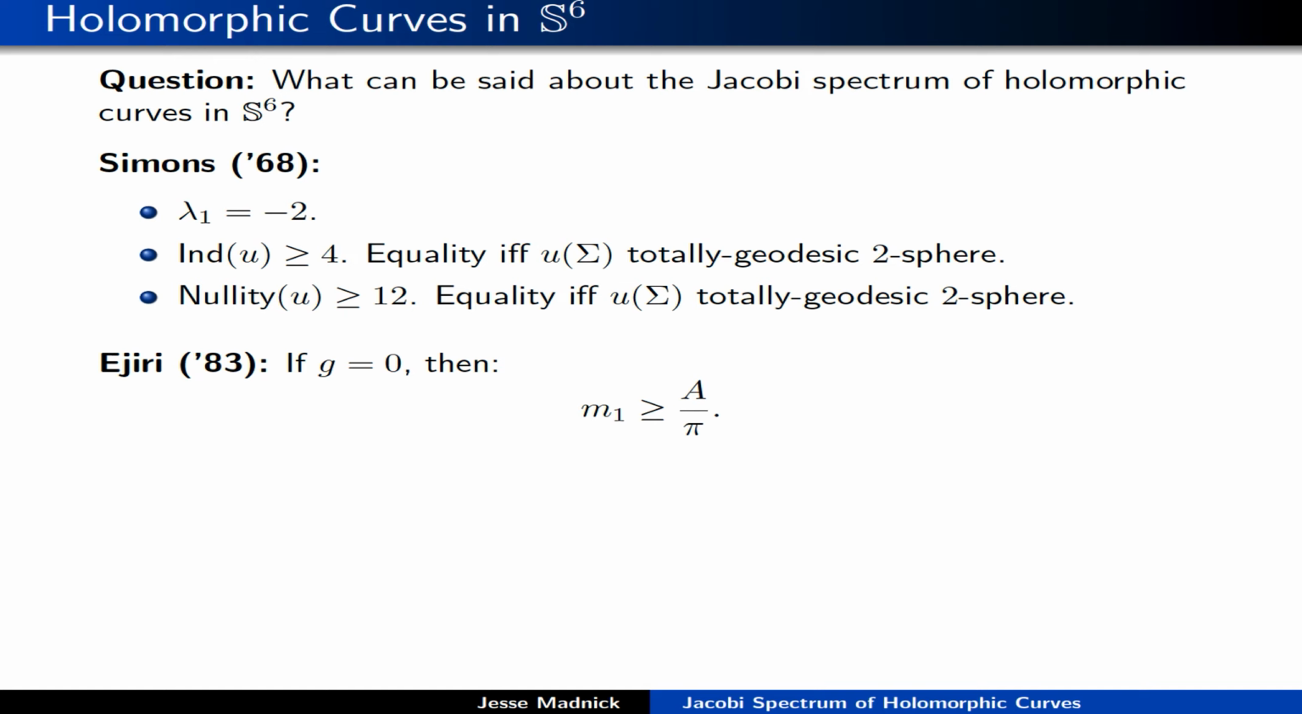We also know by work of Ejiri that in the case where the genus is 0, the first multiplicity is at least the area over pi. This is what we know, and we'd like to do better than this. The question of this talk is, can we be more precise?